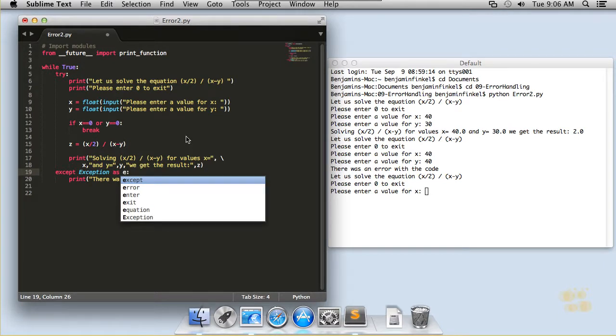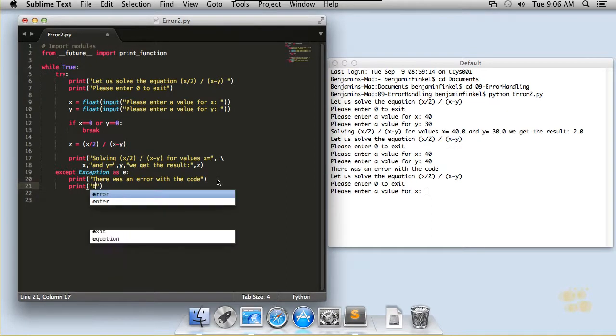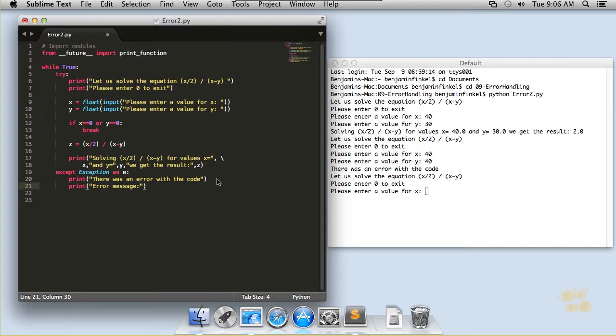And I'm going to talk a little bit about what this code means. But what you need to know is that you can almost treat it like a function where a value is being passed in as the variable E. And we can handle the error message like so. We can say print error message, and we'll come over here and we'll say string E. So all I'm doing is I'm printing E, which is the variable that's been passed into my exception clause, out onto the screen. Let's see this run in action here.